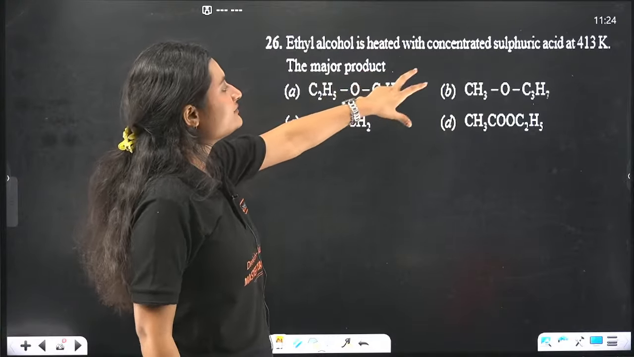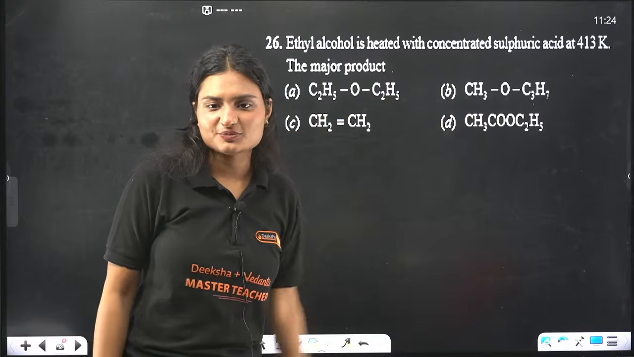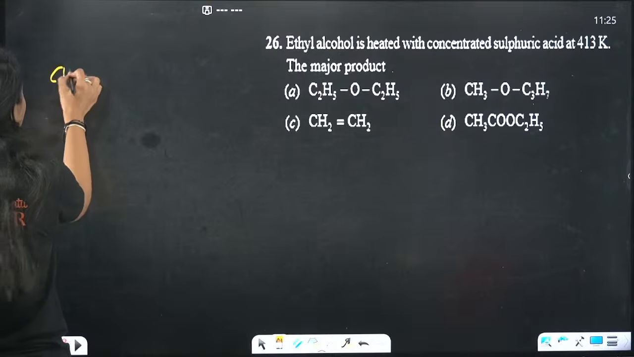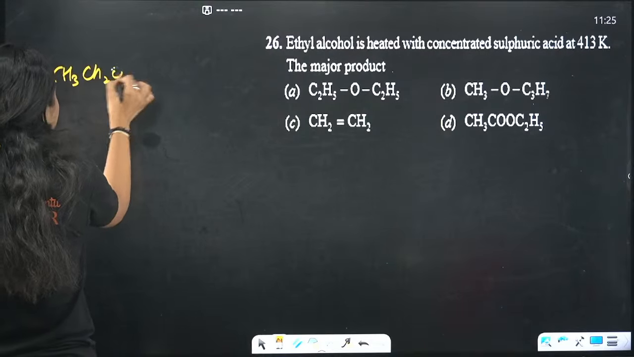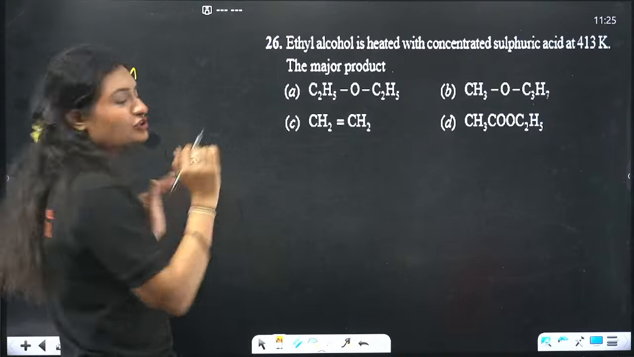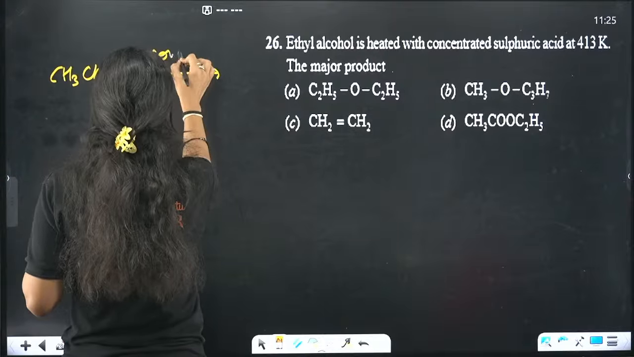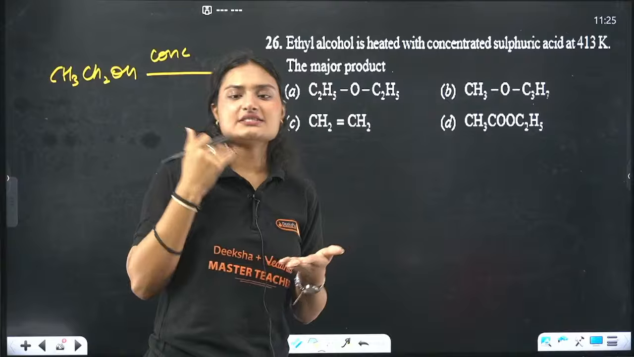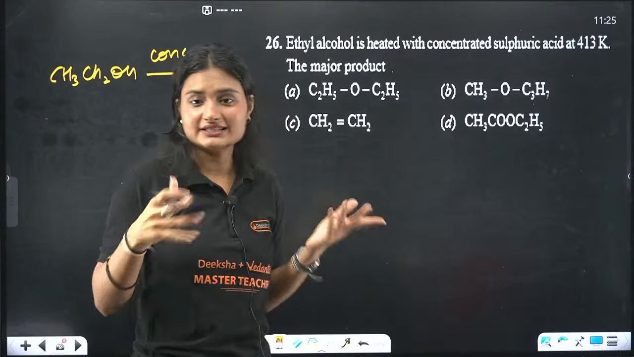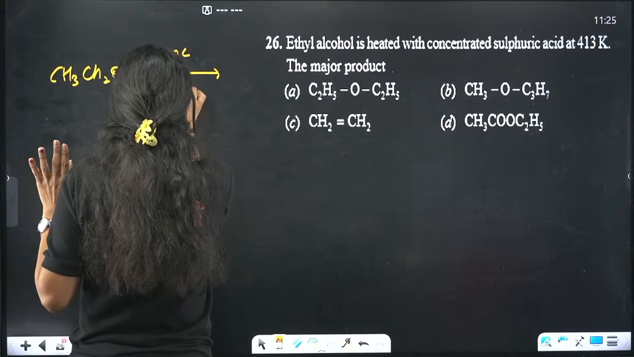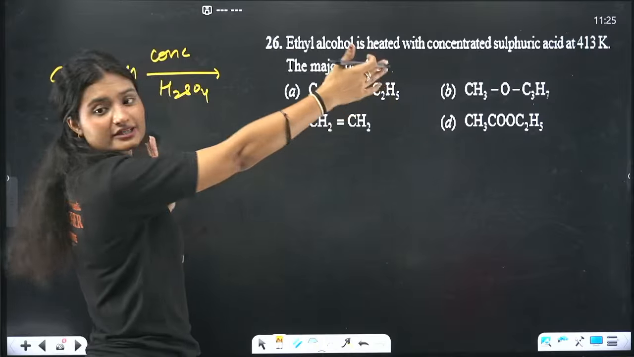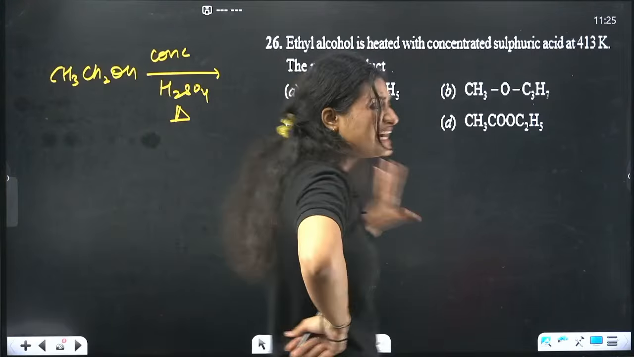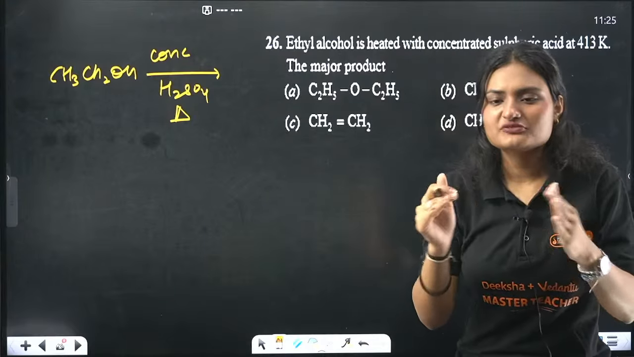Ethyl alcohol is heated with concentrated sulfuric acid. The major product is, oh my god, it's so easy. This is ethyl alcohol, and if it is treated with any concentrated acid, sulfuric acid, nitric acid, hydrochloric acid, and we heat it, obviously we are heating it, then we get an alkene.